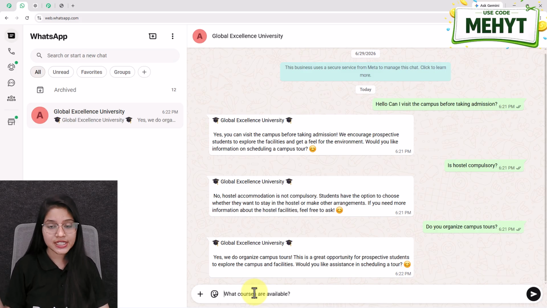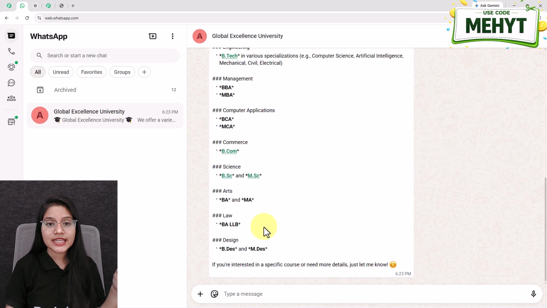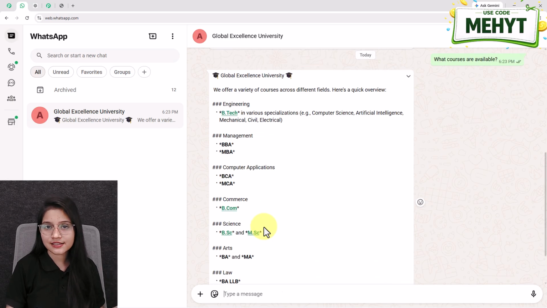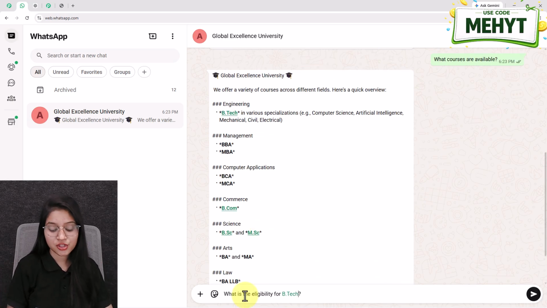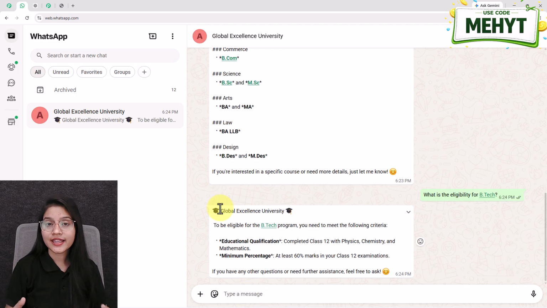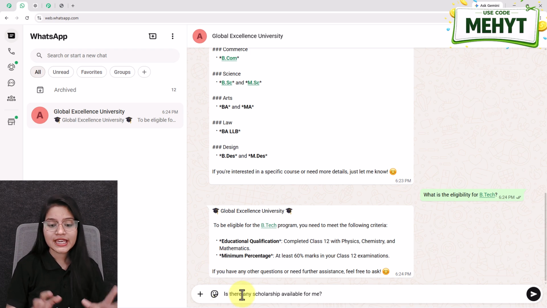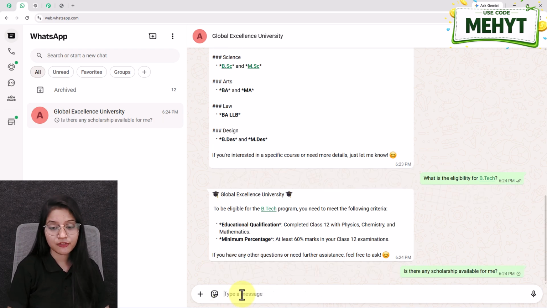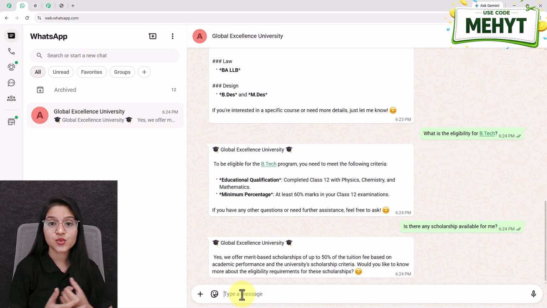Let's ask, what courses are available? Instantly, it gives me the complete answer. Now let's ask, what is the eligibility for BTech? Again, it understands my question and gives the correct response. Now let's make it even harder. Is there any scholarship available for me? And look at this. Once again, it provides the correct information.